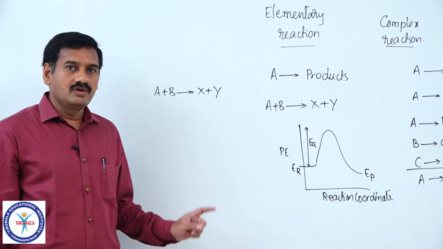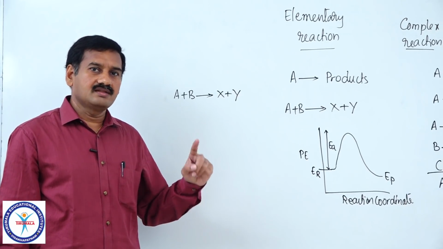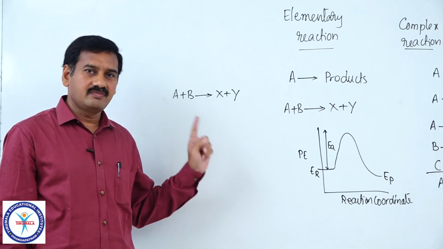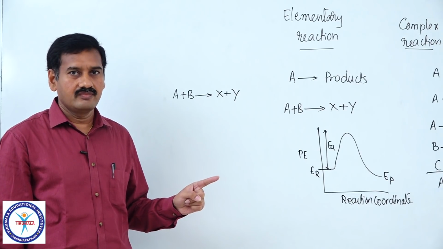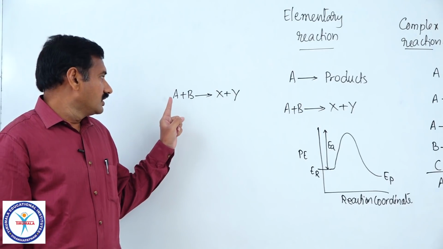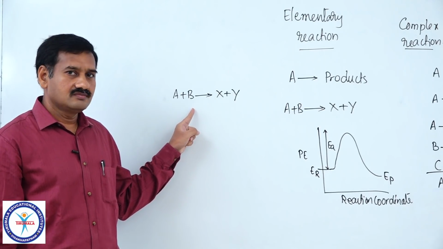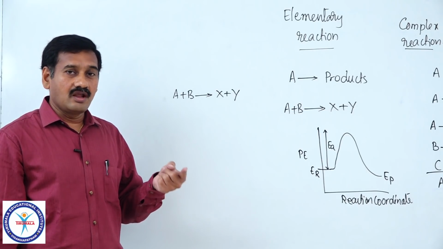So according to collision theory of reaction rates, in order for the chemical reaction between A and B to occur, there must be an effective collision between A and B, correct? So if A and B are involved in effective collisions, and A and B are giving products,